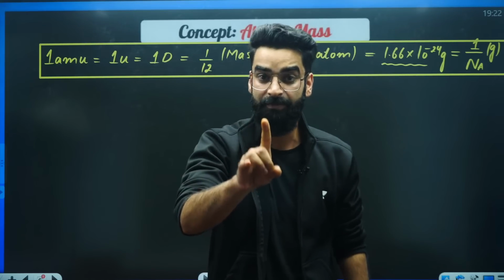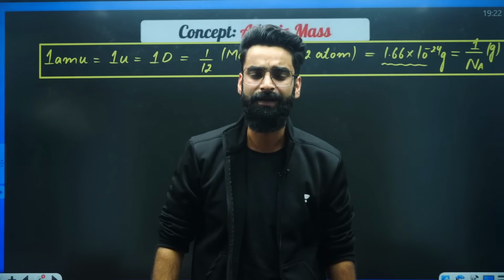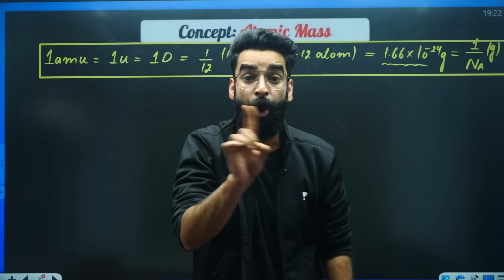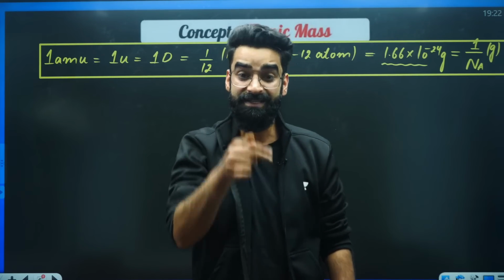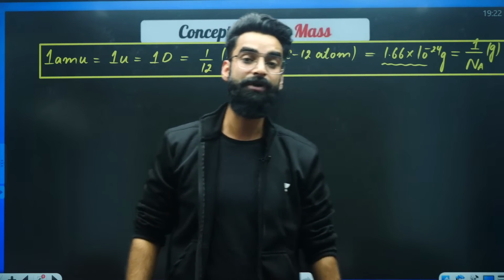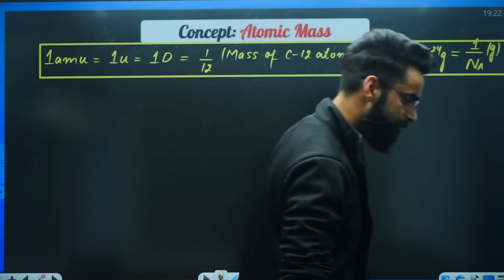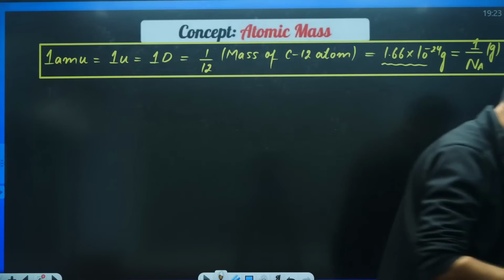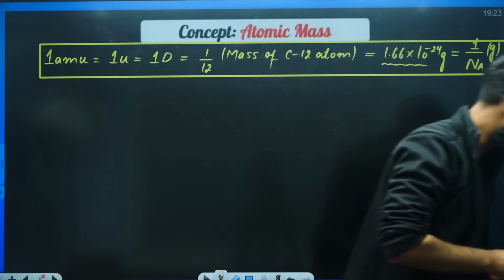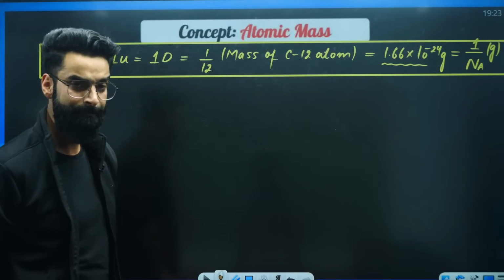So this 1 AMU is our standard. From now onwards, if a question comes, what is the standard while calculating the masses of atoms or molecules? The standard is not the carbon-12 atom. The standard is 1/12 of the mass of carbon-12 atom. That is the standard. That is the first thing I want all of you to remember. Let me know once in the chat if every single thing is clear till here. Quickly, my dear students. So the standard is 1 AMU.